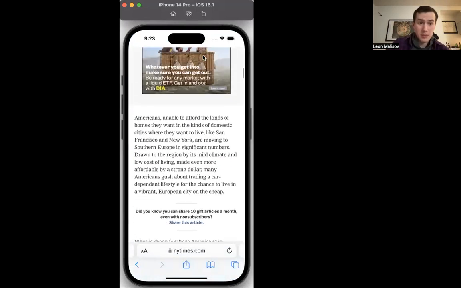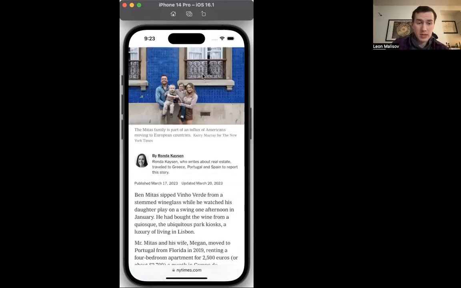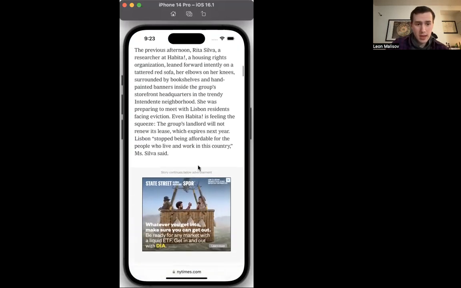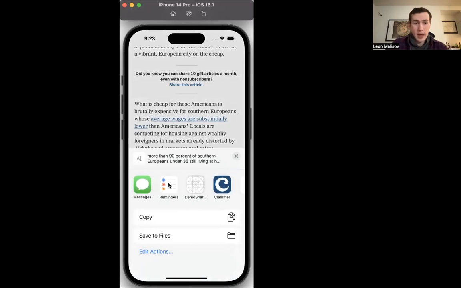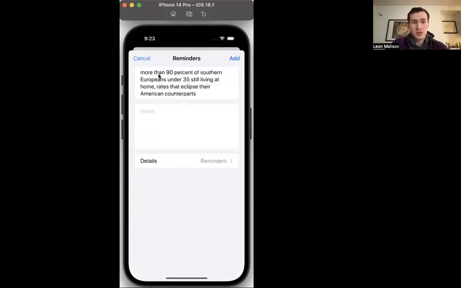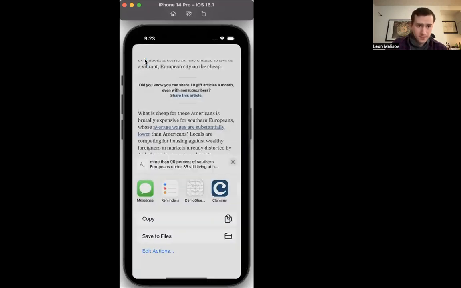So for example, I'm a New York Times subscriber, so I'm reading this New York Times article, and I read a particular sentence that I find interesting. And I could find it either interesting, lighthearted, or enraging, but for whatever reason, I want to share it, right? Now, normally when you share a highlight to an app, it'll just grab the text. And this is true for this app, but also for messages, for Twitter, pretty much anywhere.